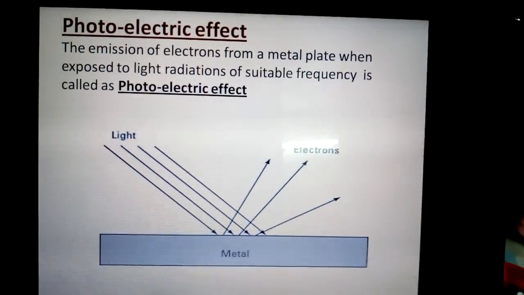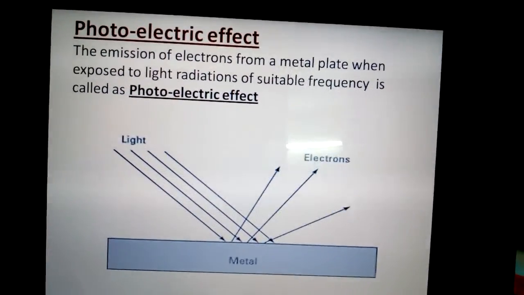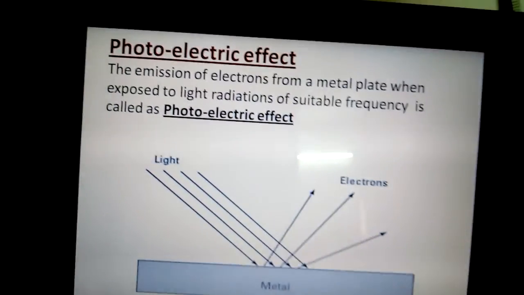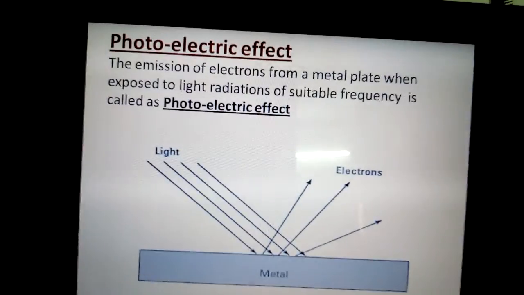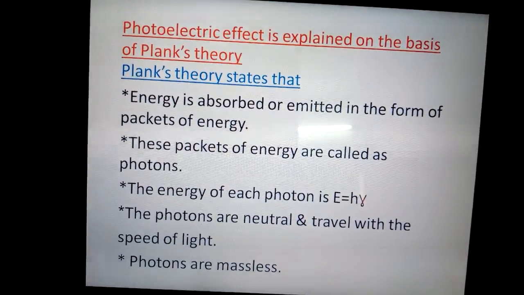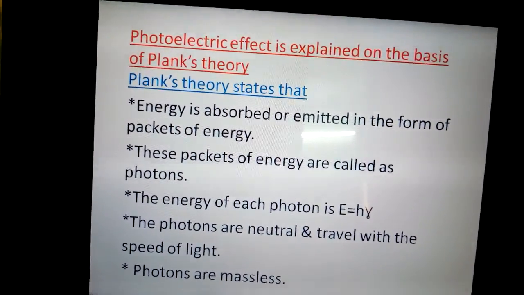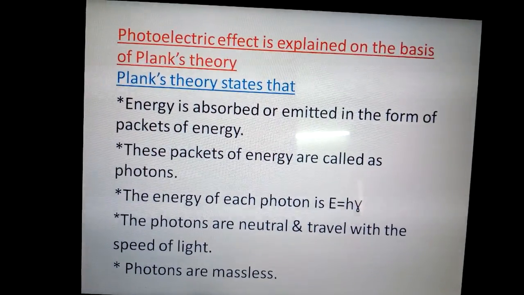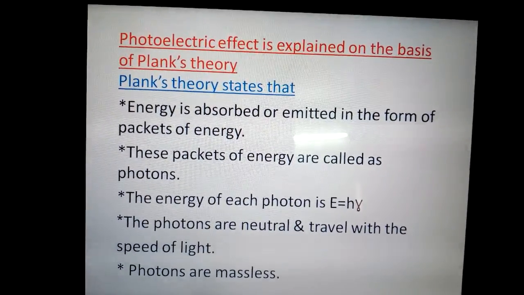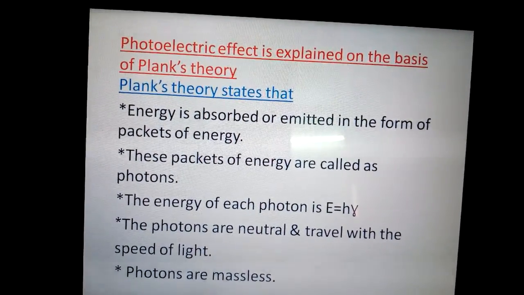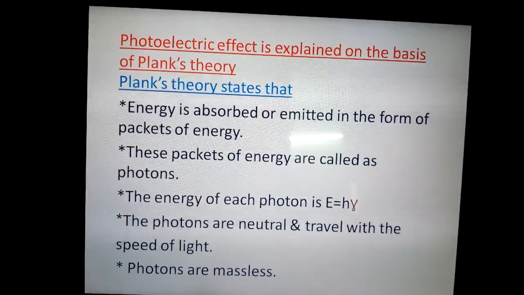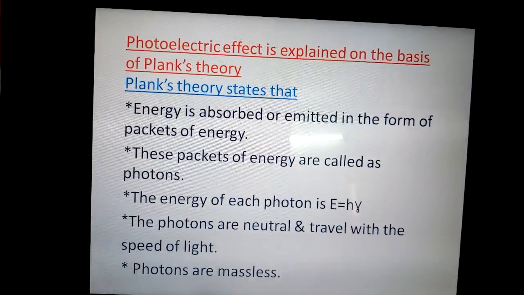Now, this effect could not be explained assuming that light has a wave nature. So, scientist Planck put forward a theory which we are going to see before explaining how this effect takes place. Planck's theory states that energy, or light, which is a form of energy, is absorbed or emitted in the form of packets of energy. So, emission or absorption of light is not in a continuous manner but in a discrete manner in the form of packets of energy. These energy packets were called photons, or they are also called quanta.